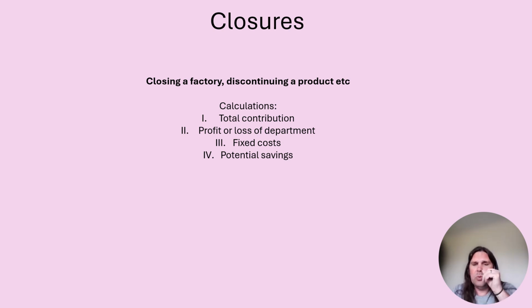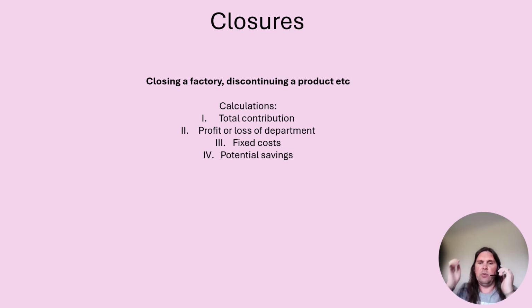Now, normally these would be in fixed costs, but just think about it within the context of what you're writing. Is there anything in there? Oh, they could save that if they stop selling this. They could save that if they close the factory. So just some calculations there. If we've got a fixed cost saving, then obviously we would not lose all of the contribution because we would gain the saving in the fixed cost.